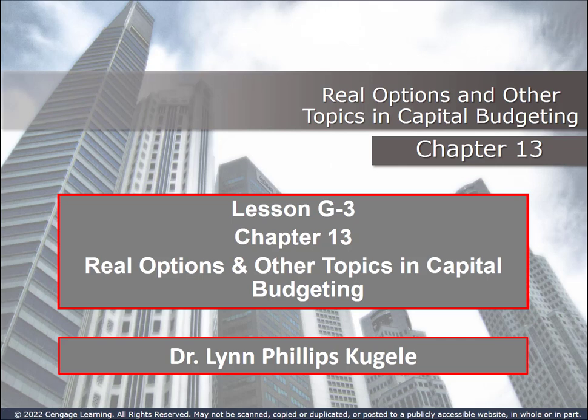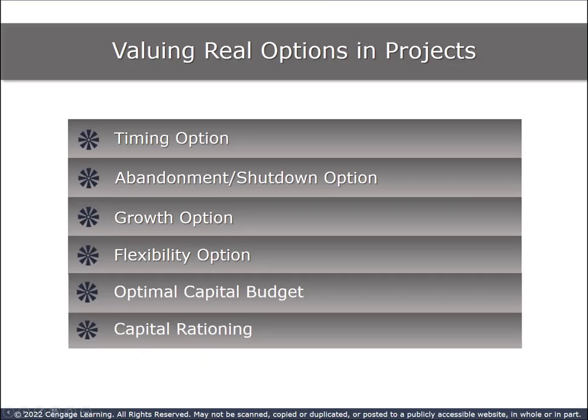Chapter 13 is a nice add-on to Chapter 12, extending some of the basic capital budgeting topics. In Chapter 13, we'll briefly cover the topics on the slide: timing option, abandonment and shutdown options, growth options, and flexibility options. We'll also look at optimal capital budgets and capital rationing.